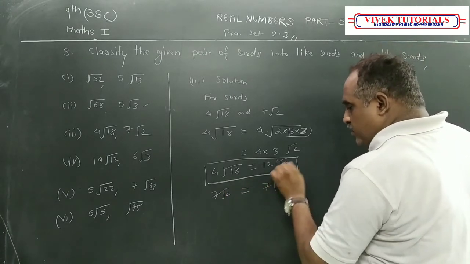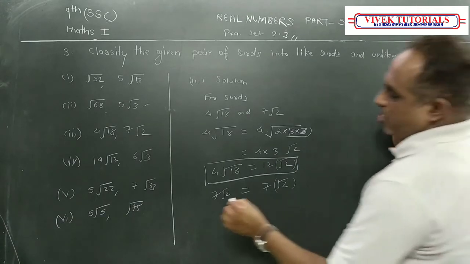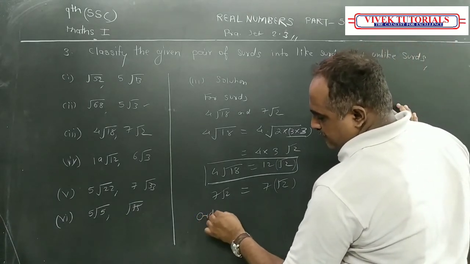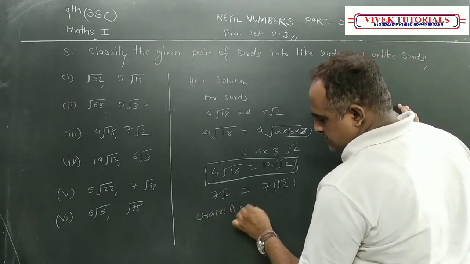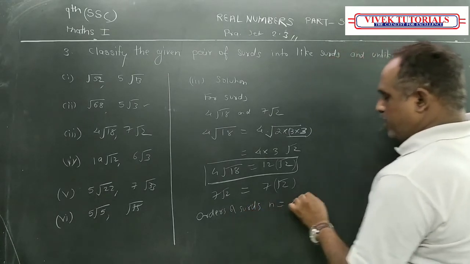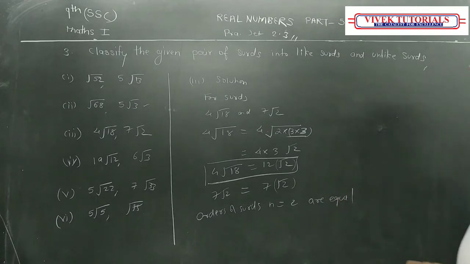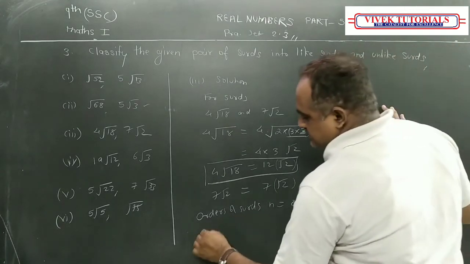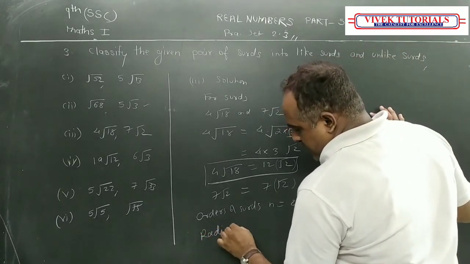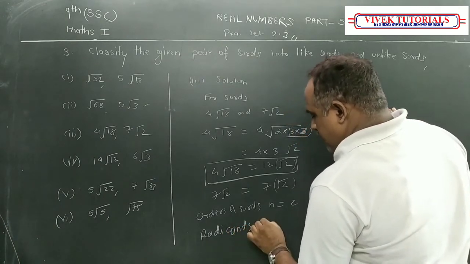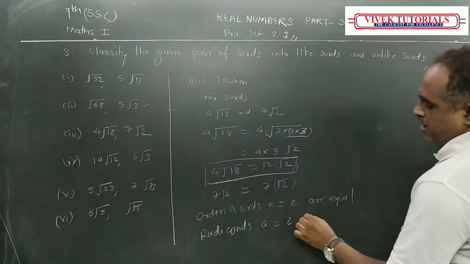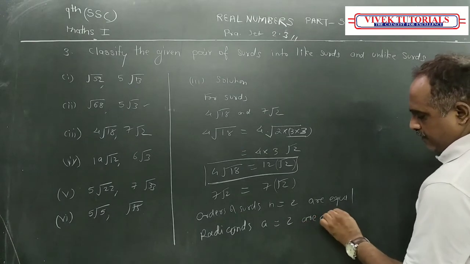Now just focus on this. What I can write that? Order of surds, n is equal to 2. R equal. Order the same है and radicals, a is equal to 2, r also equal.